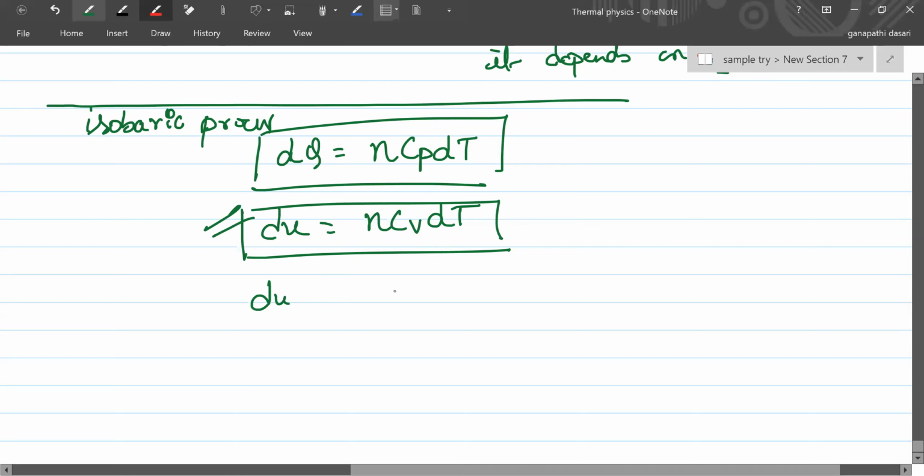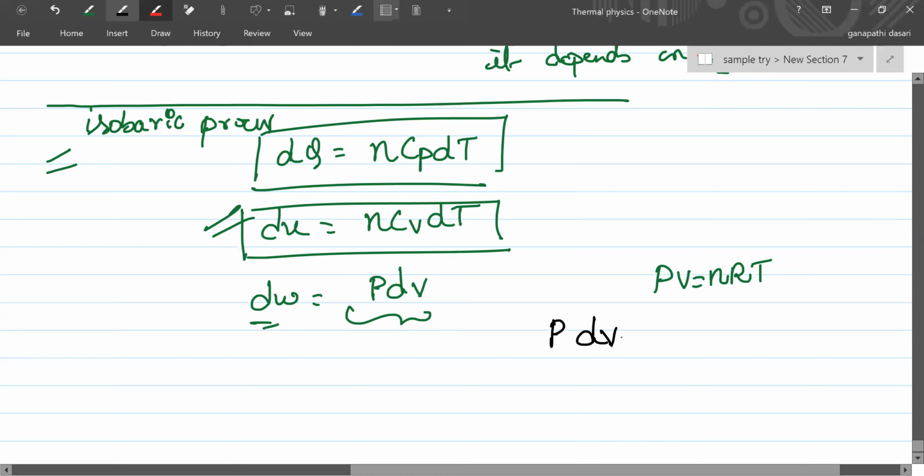Then ΔW is nothing but PΔV, right? So now we need to find out what is PΔV for the isobaric process. We know that PV is equal to nRT. I am differentiating on both sides. PΔV plus VΔP is equal to, you know that UV rule. First one you differentiate and second one you keep constant. Second one you differentiate and first one you keep constant. Is equal to n is constant, R is constant, and ΔT.